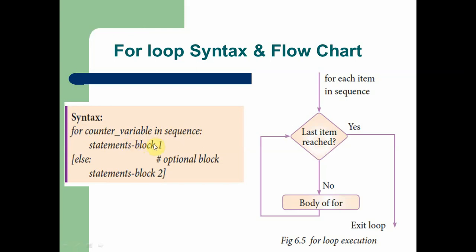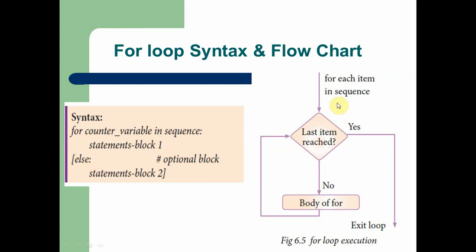Statement block 1, of course we know, is the true part. When the condition becomes true, this statement is going to execute. The else part is executed when the condition is false, that is block 2. In both while and for loops, the else part is optional. We can use the for loop with else or without else. It is up to the user.